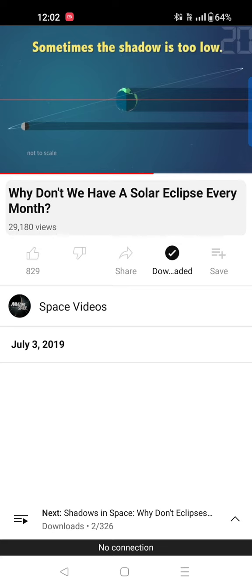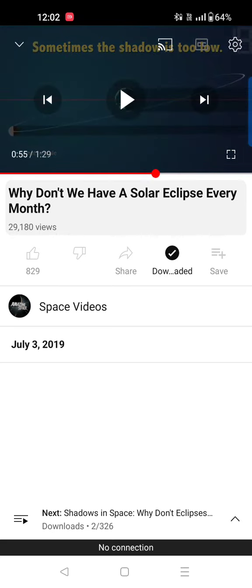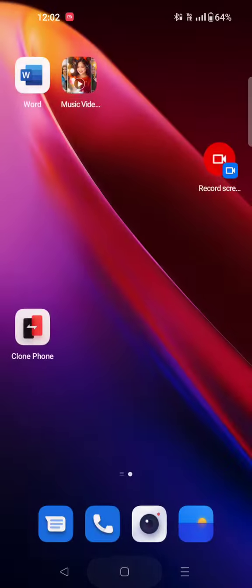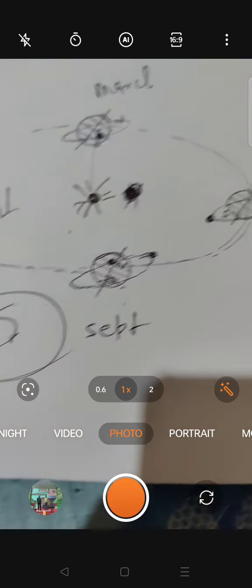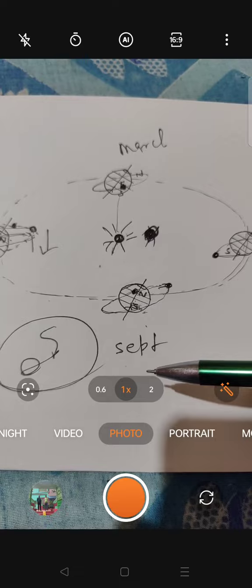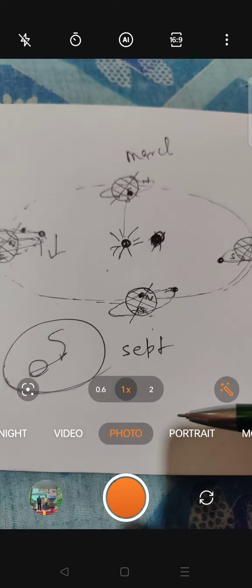This time there is not a solar eclipse, but they are cleverly not showing Earth's rotation around the sun, because you will catch them red-handed. Then why is there a solar eclipse in the month of June, and why is there no solar eclipse in the same month in other years? Why is there not a solar eclipse every September of every year?